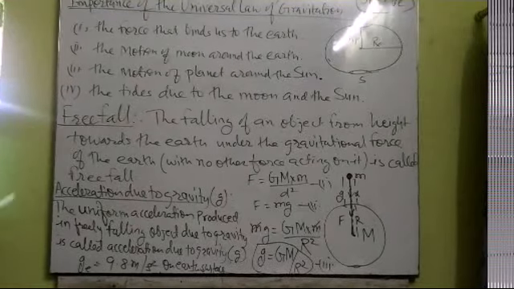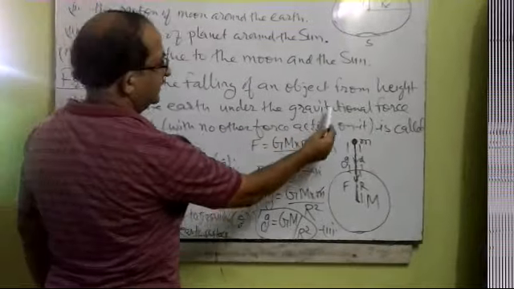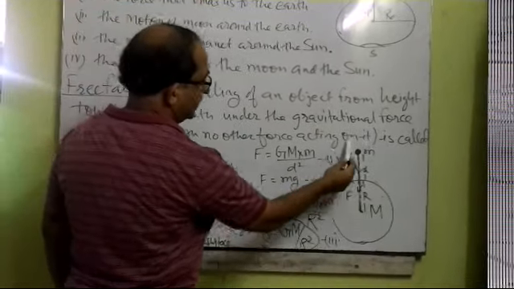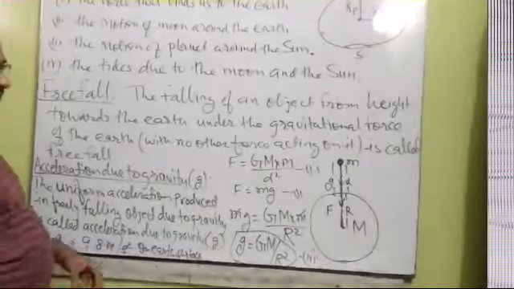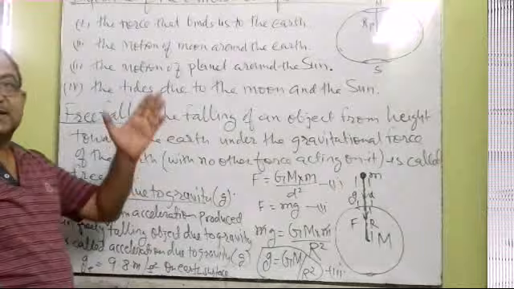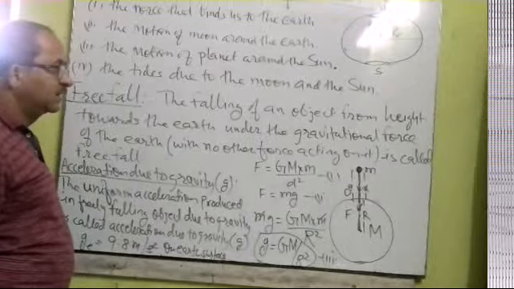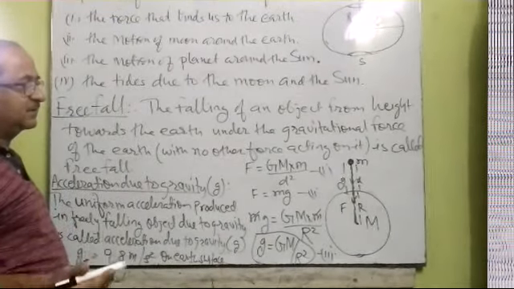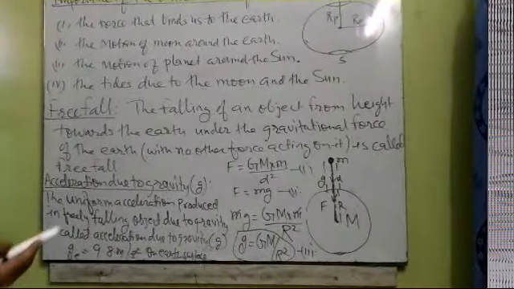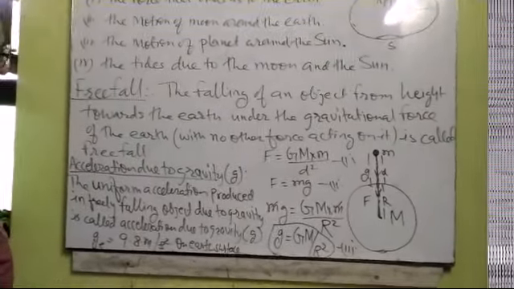Now the next topic is free fall. The falling of an object from a height towards the earth under the gravitational force of the earth, which is also called gravity, with no other force acting on it, is called free fall. Whenever an object is held by us at a certain height, and we release it, the object will fall due to the gravitational force only, and then it is called free fall. In free fall, the object will feel lightness, meaning lighter weight. We can say weightlessness is felt by a person when the person falls freely under the effect of gravitational force, with no other force acting on it.